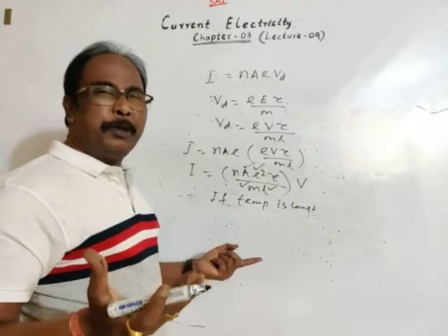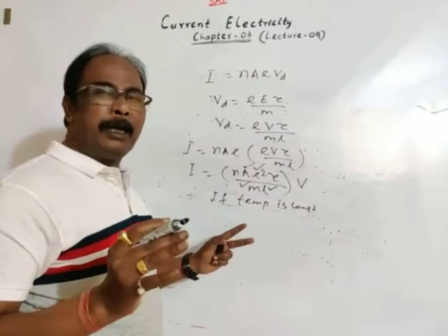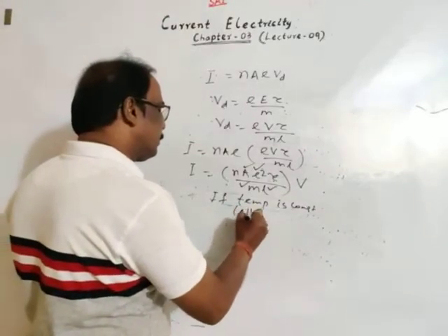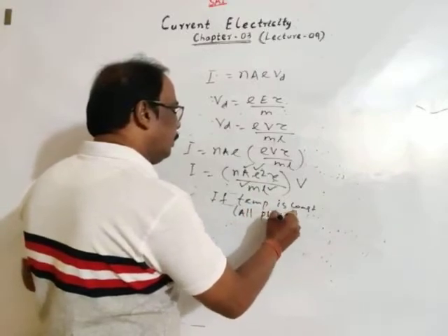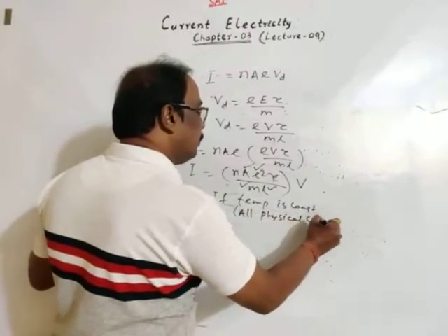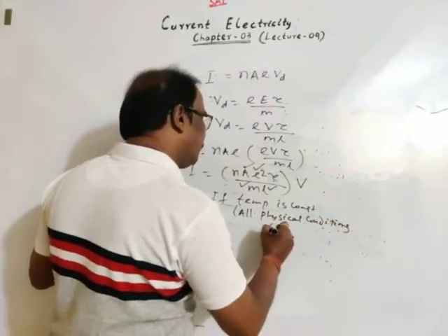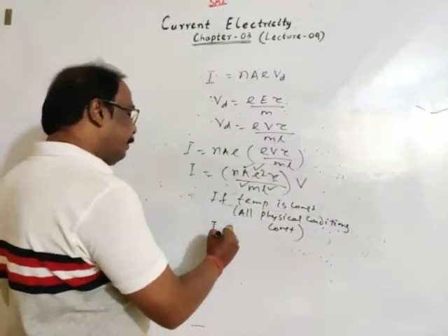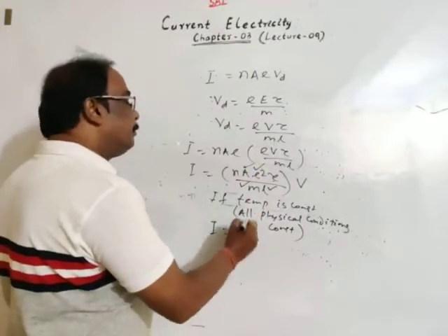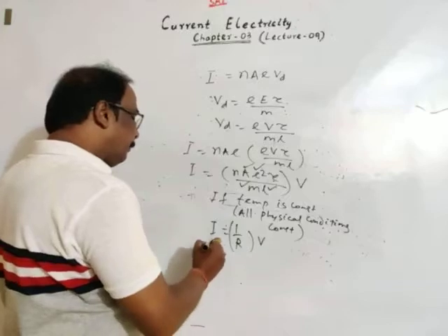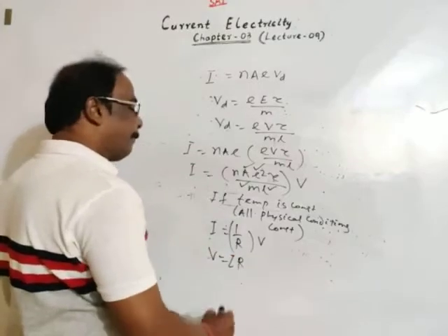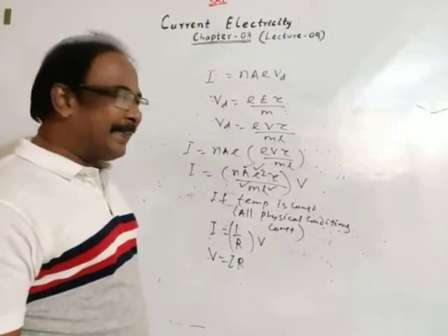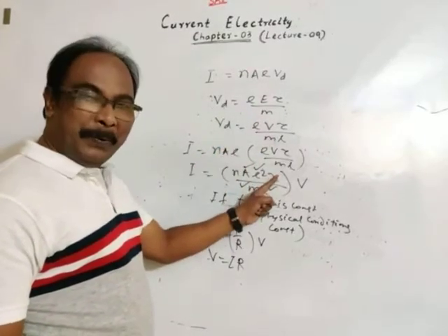Temperature constant means all physical conditions are constant, then I is equal to a constant, which is 1 by R, into V, or V is equal to IR. So this is the proof of Ohm's law. All these we know before.